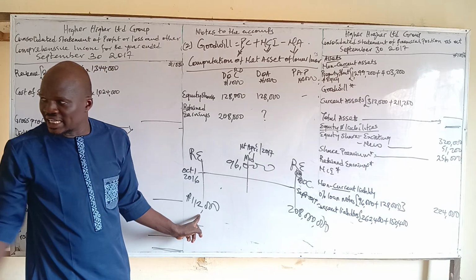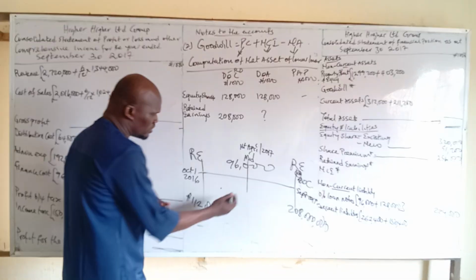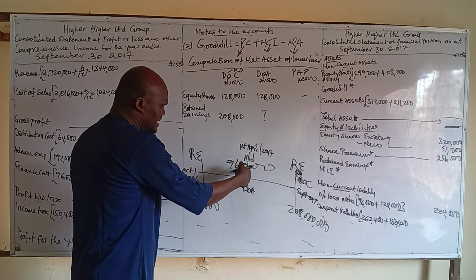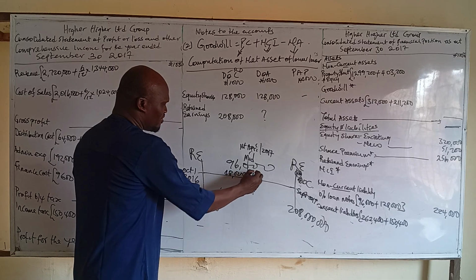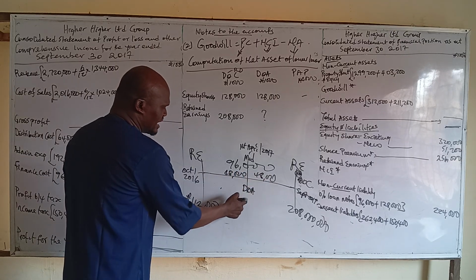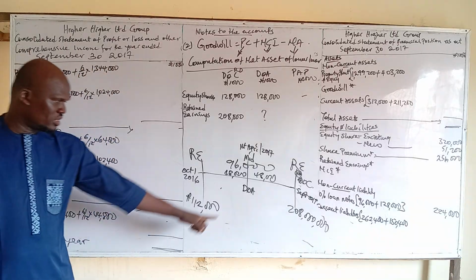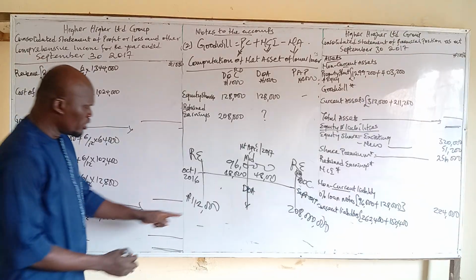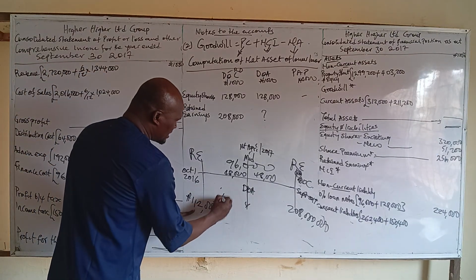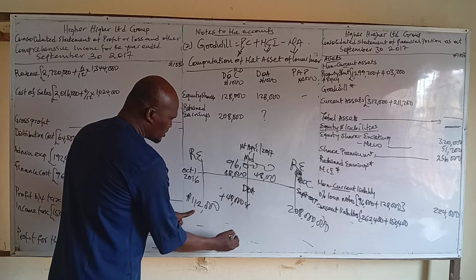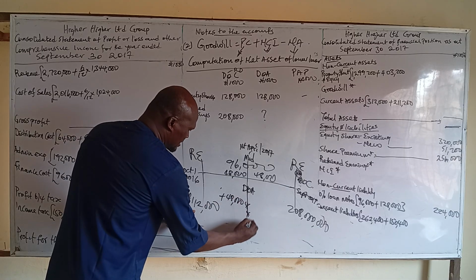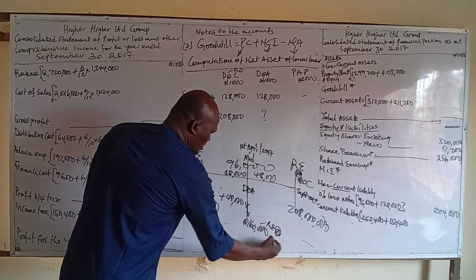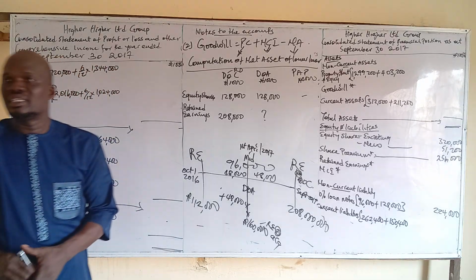So if I want to know the retained earning at acquisition date, this date of acquisition, what will I do? Remember that the half of this is 48, right? Half of this is 48. And I need the retained earning here. What will be the retained earning here? It will be 112 plus what? Plus 48. So it's going to give us what? 160. This is what, retained earnings at what? At acquisition date. That's retained earnings at acquisition.